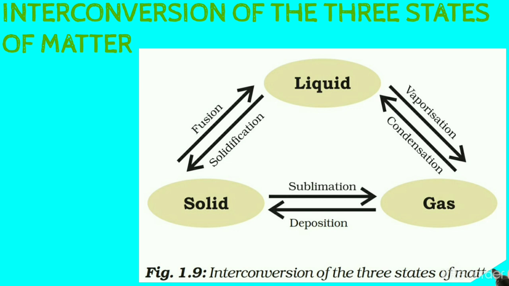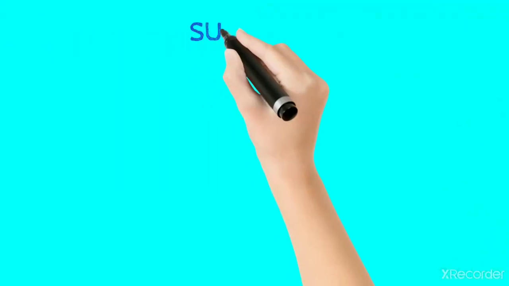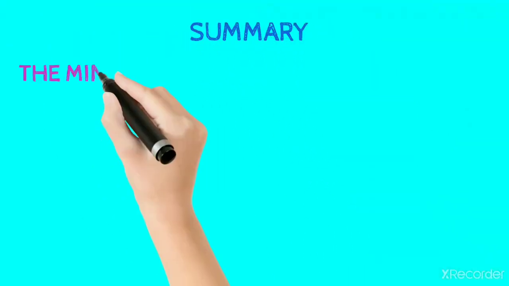The change of solid state into gaseous state is known as sublimation. The change of gaseous state into liquid state is known as condensation. The change of liquid state into solid state is known as solidification. Let's see the summary of this video.